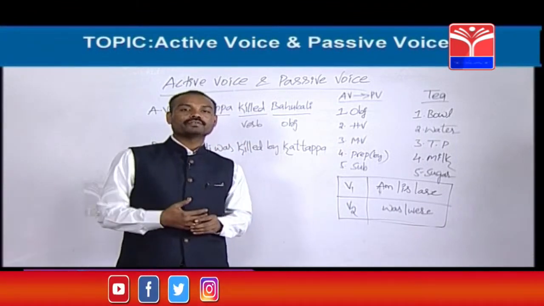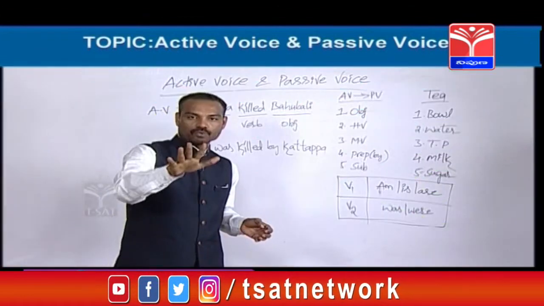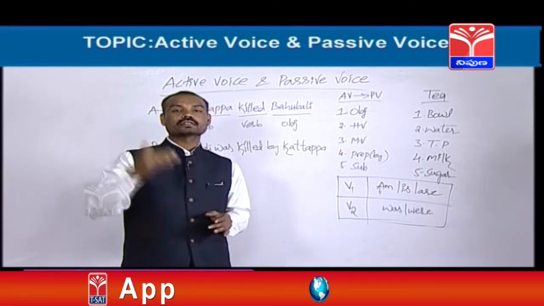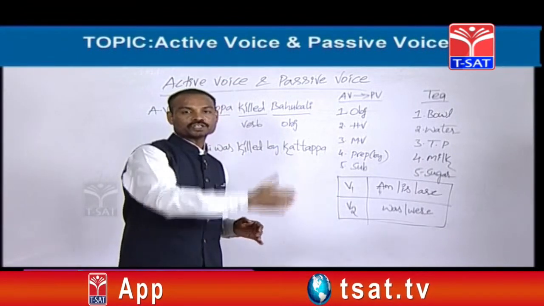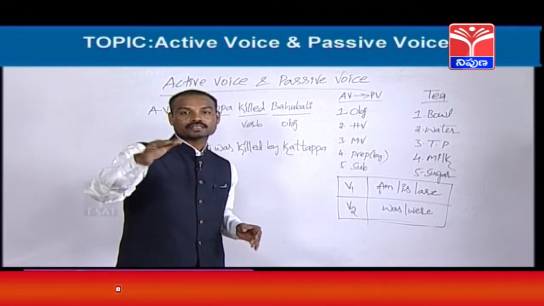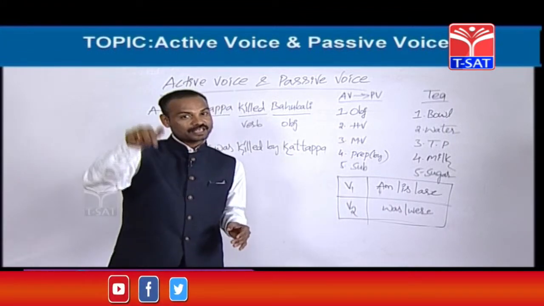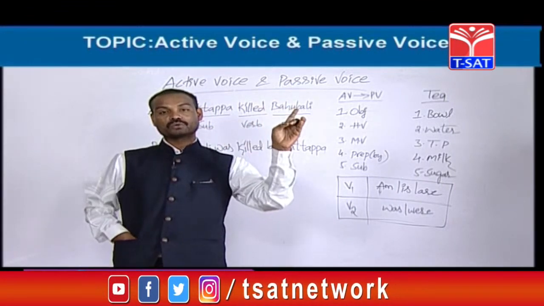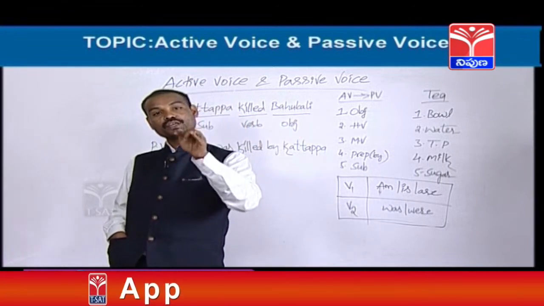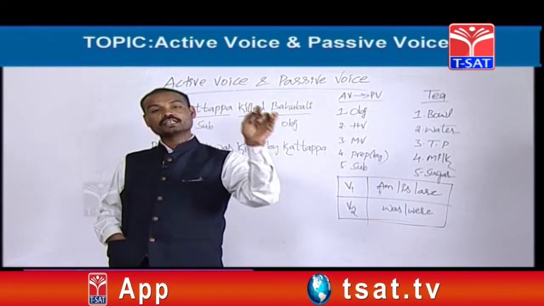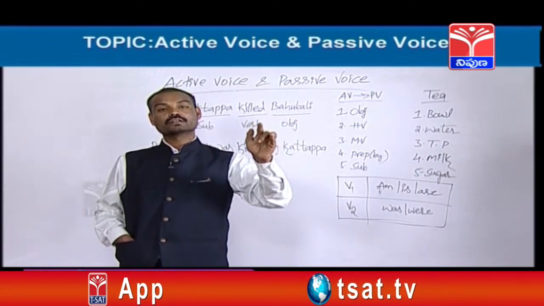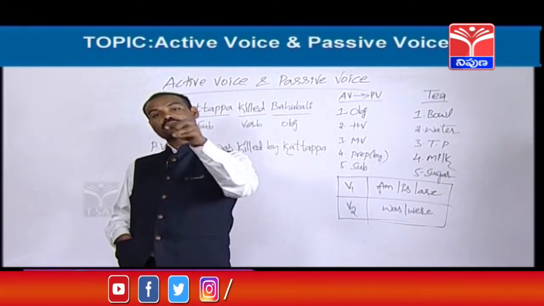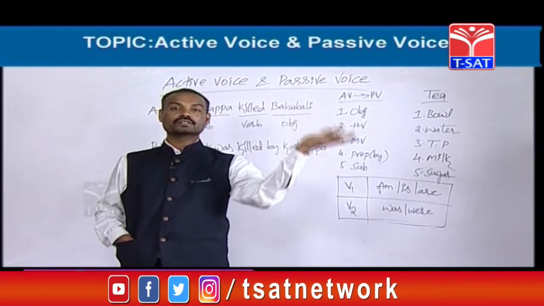Next, I am going to give you one more example. Nageshwar Rao will attend a function tomorrow. It is simple future tense while we are learning tenses. But while we are learning active and passive voice, the same sentence is called active voice. The passive is a function will be attended by Nageshwar Rao. A function will be attended by Nageshwar Rao tomorrow is called passive.